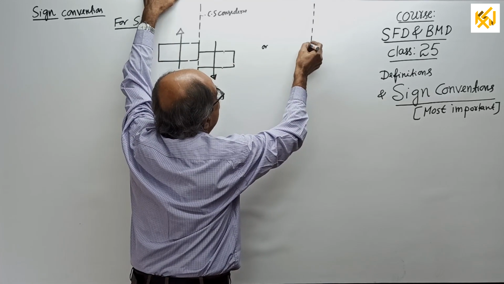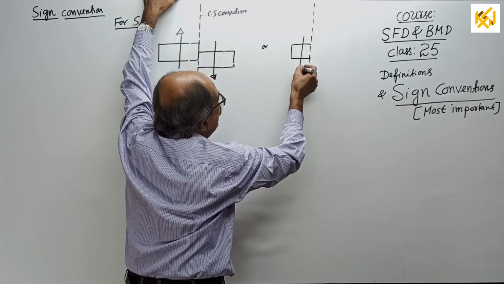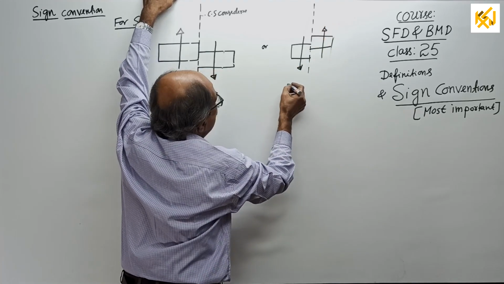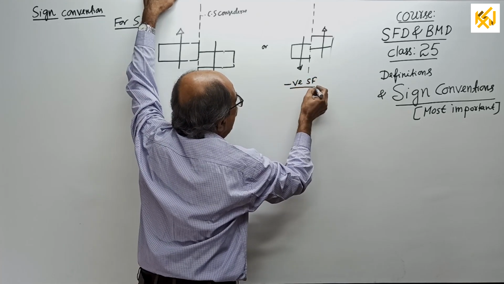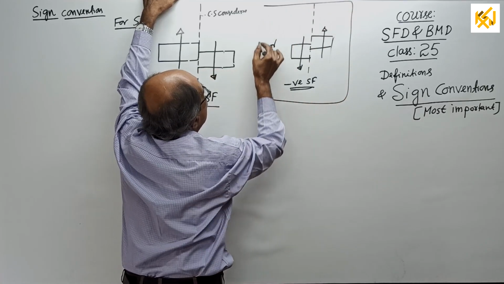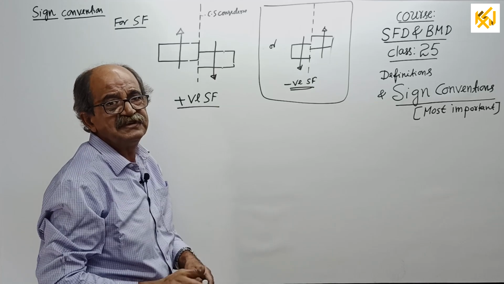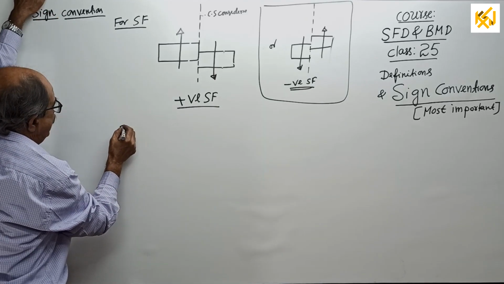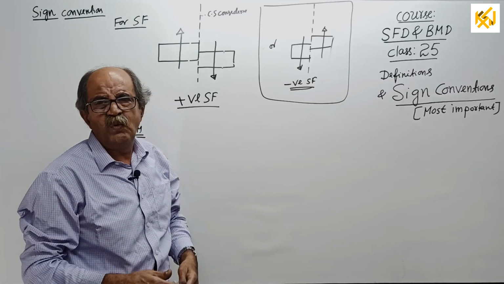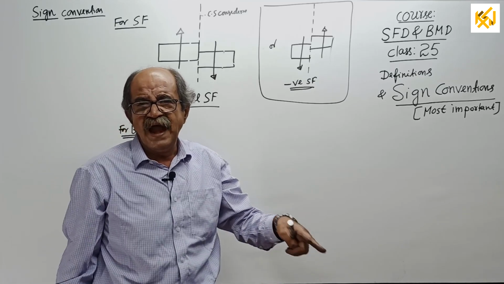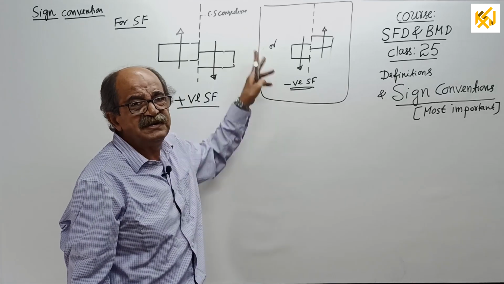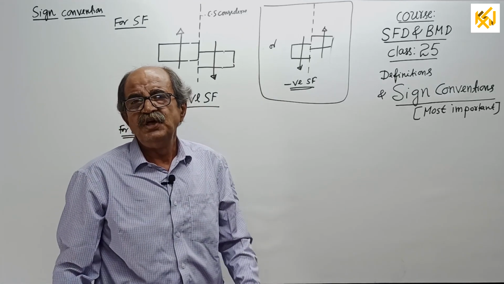Or see, if left is coming down and right goes up, this is negative shear force for us. See, I wrote a lesser line. I told 'or'. Do not consider it. This is the sign for shear force for us. I will explain now, and then for bending moment. Remember, do not use the word clockwise, anti-clockwise for bending moment. At the end of this class, I will give such an easy method for remembering sign for shear force and bending moment, so that from now onwards you can do it fluently.